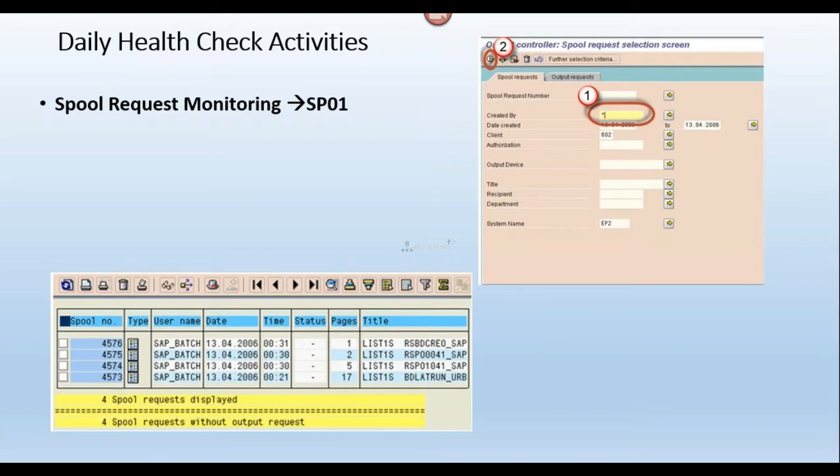Whenever spool requests are generated day by day, one print based on one user ID, one spool request has been generated. Here you see number of pages, 1, 2, 5, 17, means what? It means the number of printout pages. This is the output, print preview pages. How many pages are there? 17 pages are there.